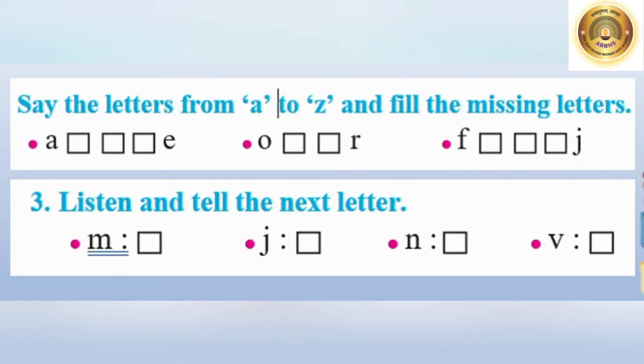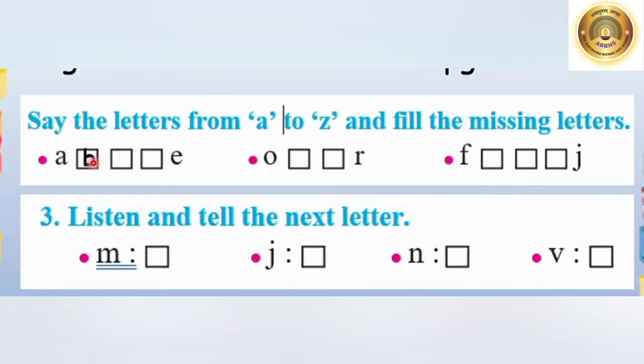In our previous video, we learned the alphabet song. Today we are going to do the exercise of the same song. The second question is: say the letters from A to Z and fill in the missing letters. For this, we have to say all the alphabet letters from A to Z and try to fill the blanks. So first, A, B, C, D, E is already written, so we'll write B, C, D, E in the blanks.